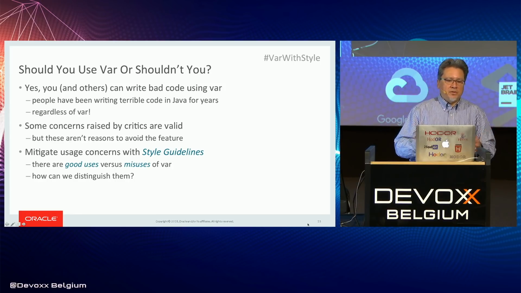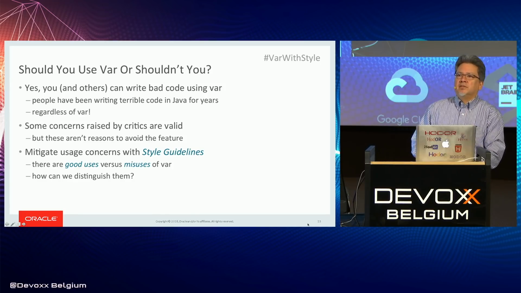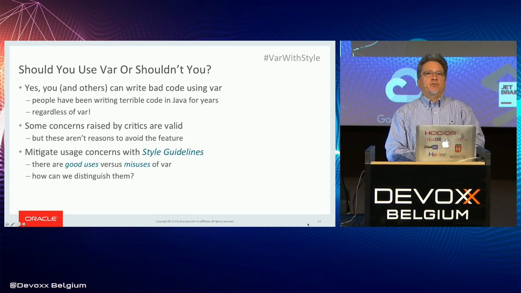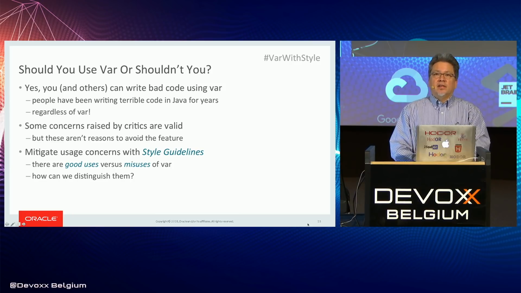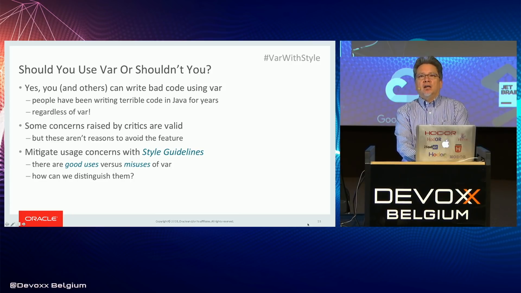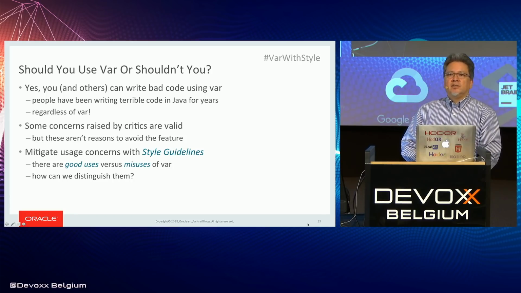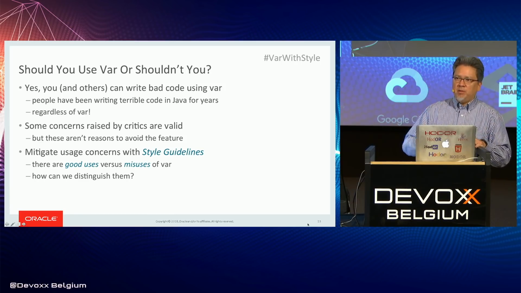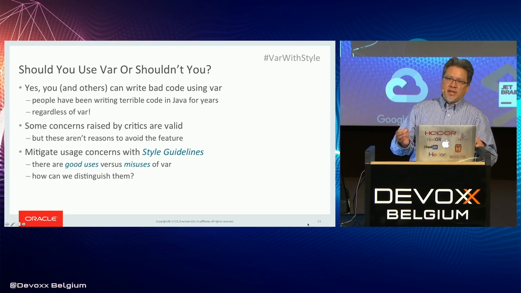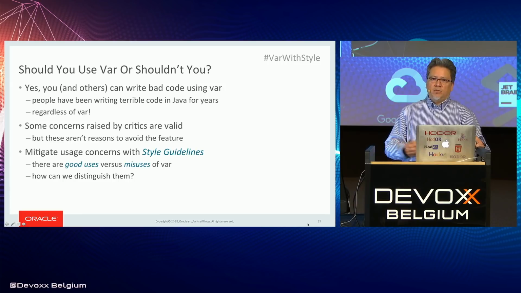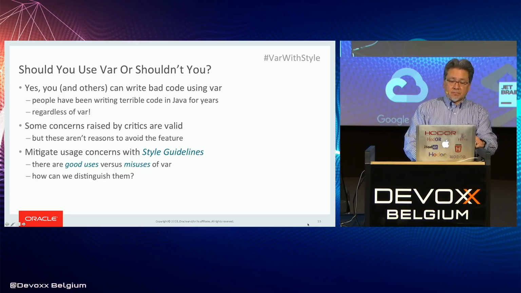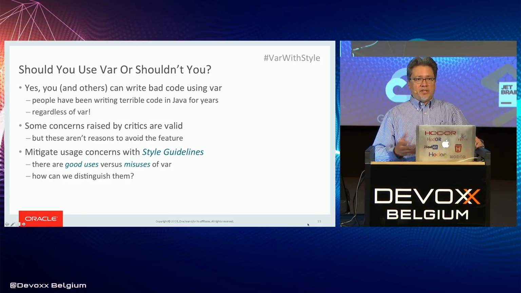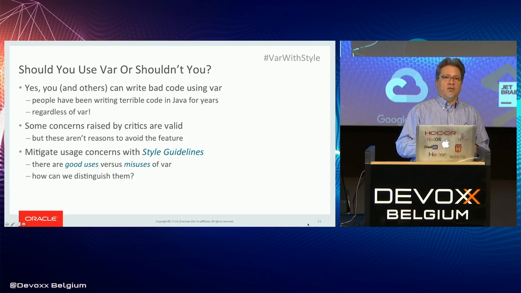All right, so should you use var always? When should you use it? When shouldn't you use it? So there's this criticism, which is people will write bad code using var. Yes, they will. If we didn't have var, they would still be writing bad code. So really, if there are people out there writing bad code, let's work together so that people write less bad code. We're not going to say, let's avoid adding a feature because people are going to write bad code with it. I think there are other ways we can deal with people who write bad code. So anyway, there's this fundamental question, though, which is when's the right time to use var and when isn't?